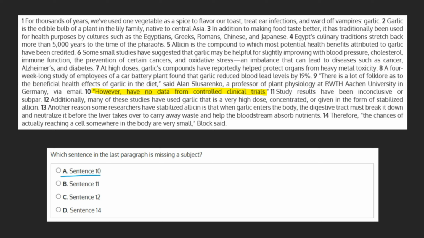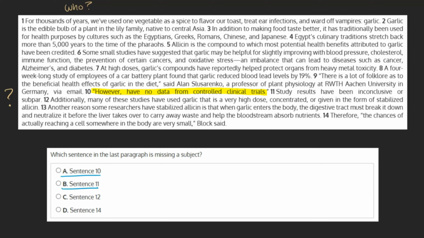A simple way to go about locating the subject of a sentence is by asking who. For example, in this case, we'd ask, who has no data from controlled clinical trials? The sentence doesn't tell us, leading us to see that this is likely our final answer, as there's no subject. If we'd like to be cautious, we can check out the other choices.